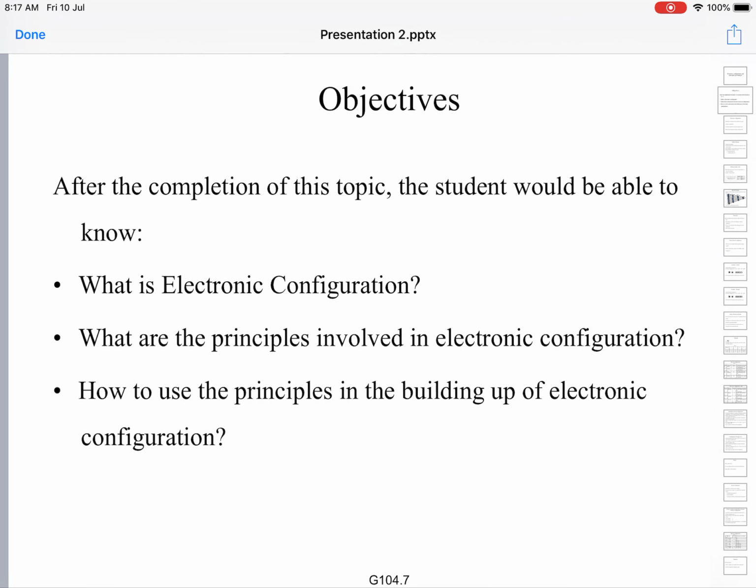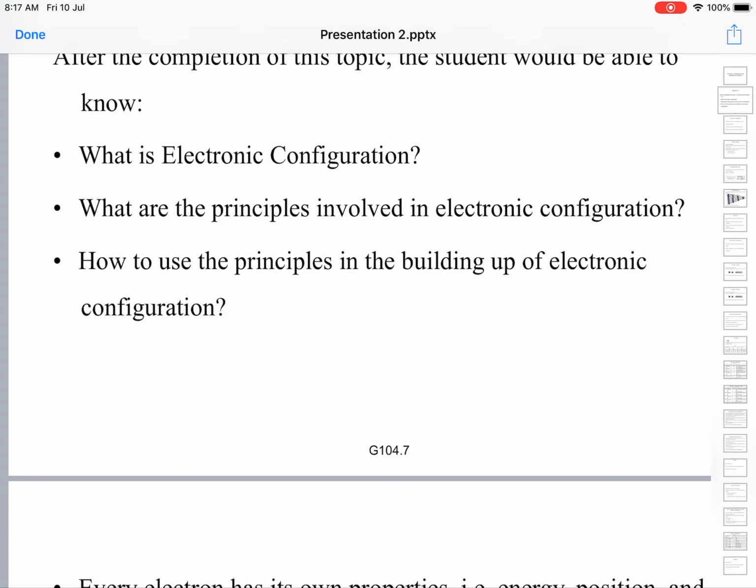After completion of this topic, you will be able to know what is electronic configuration, what are the principles involved in writing the electronic configuration, and how to use these principles in writing of the electronic configuration. Let us see all these things one by one.